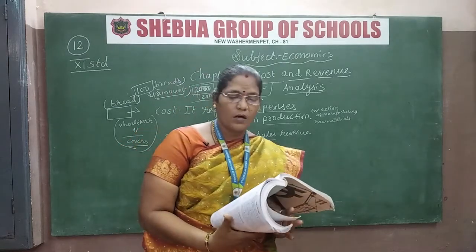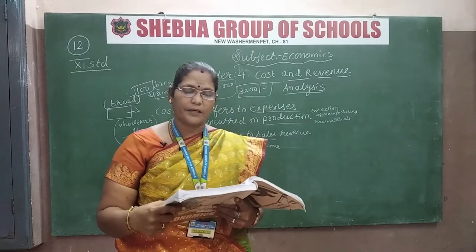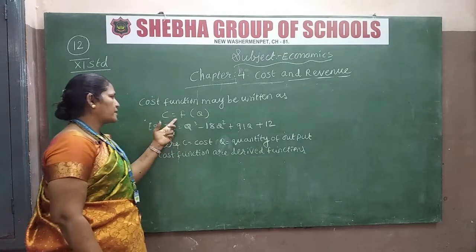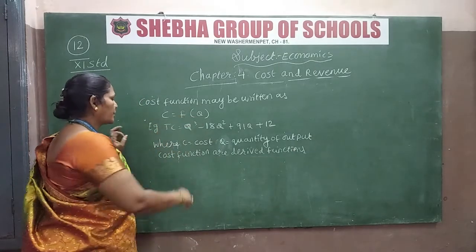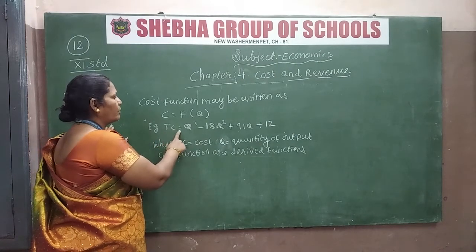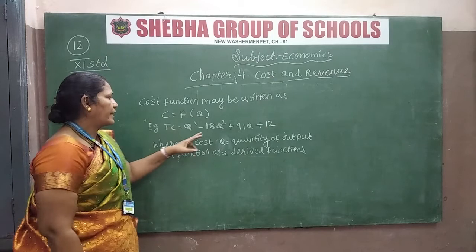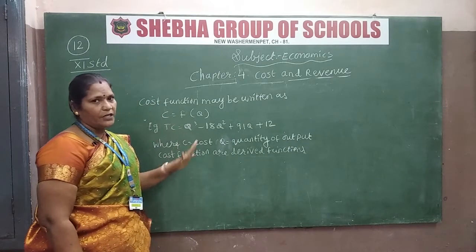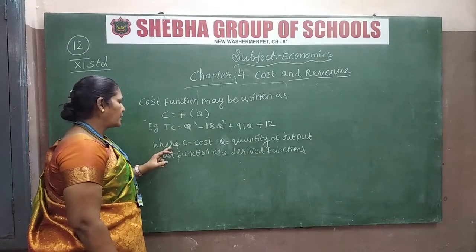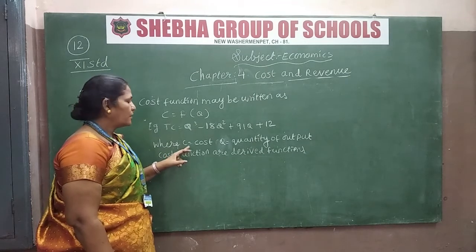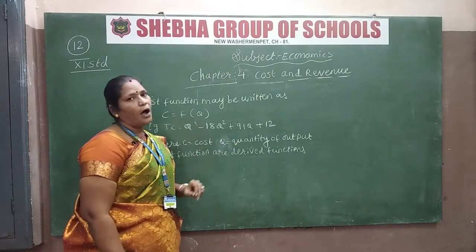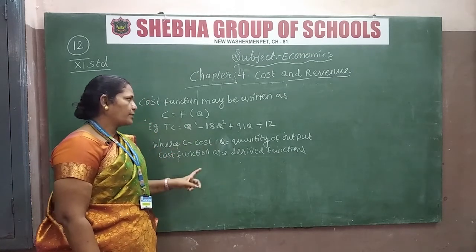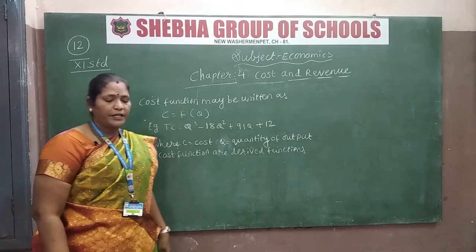So they have written that a cost function may be written as C equals F of Q. Here is the example they have given: TC equals Q cubed minus 18 Q squared plus 91 Q plus 12. This is one definition they have given. Here C is equal to cost and Q is equal to the quantity of output. Then the cost function or derived function they have given. About this they have given a brief explanation, let us see.